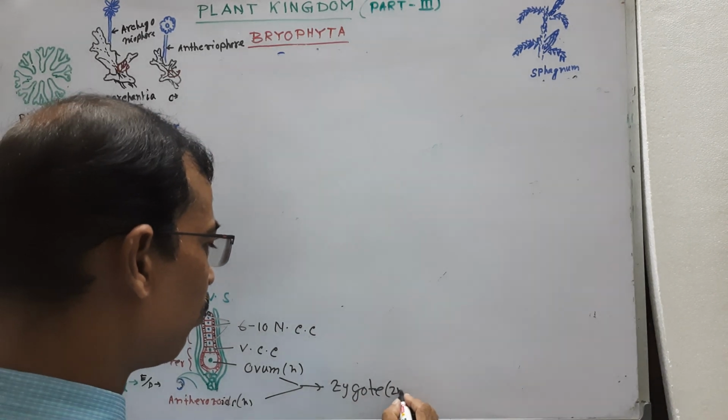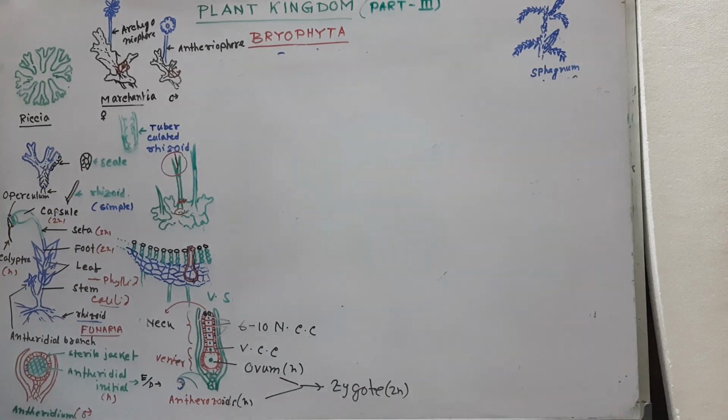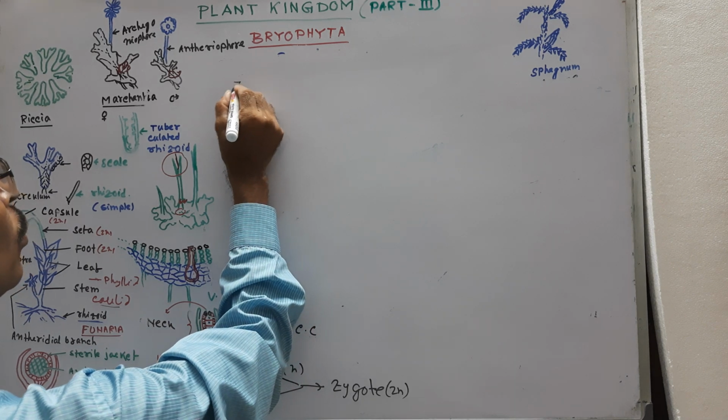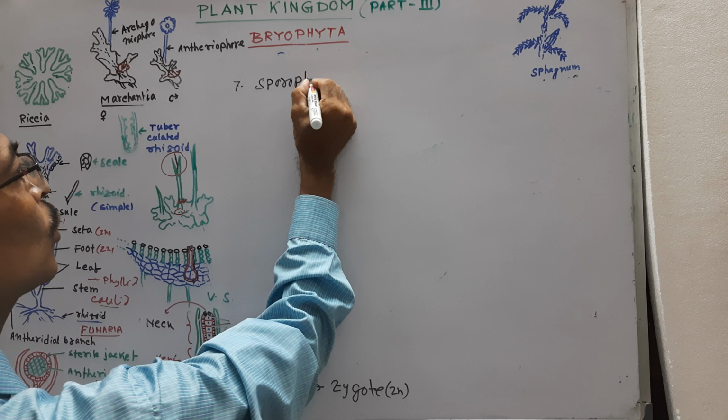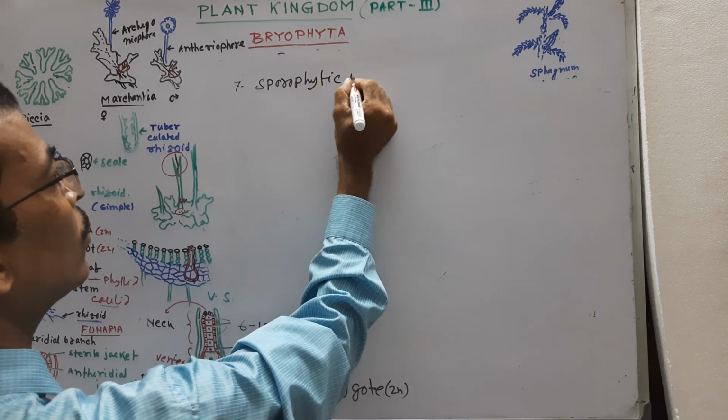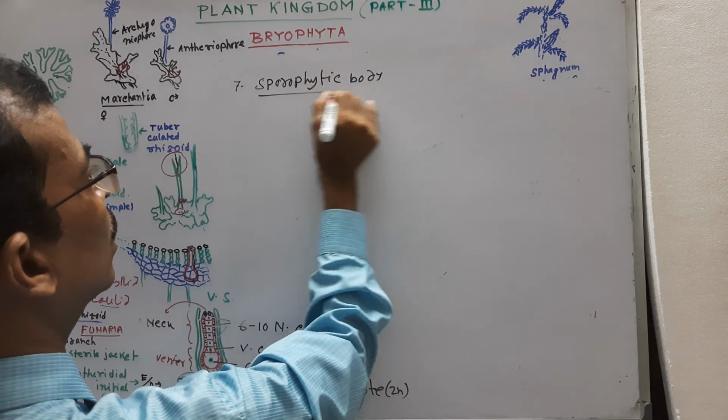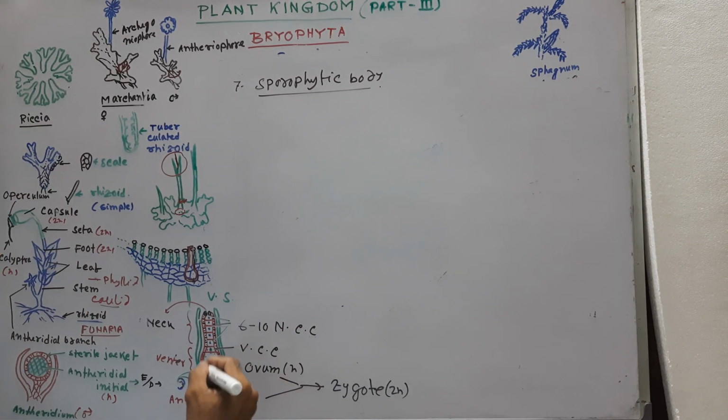It is 2N diploid, and it is the first cell of the sporophytic body. This sporophytic body develops by mitotic division of the zygote.